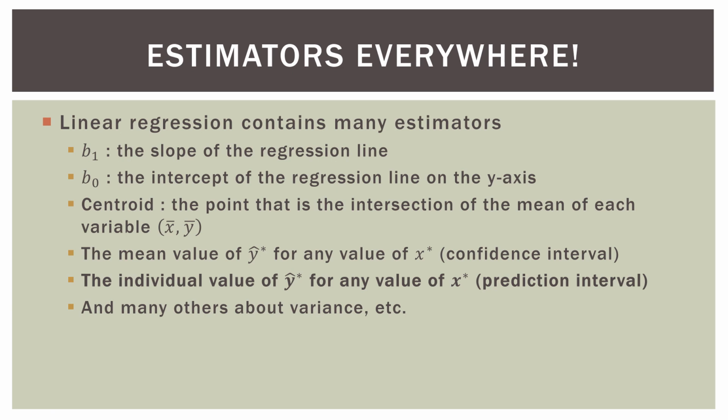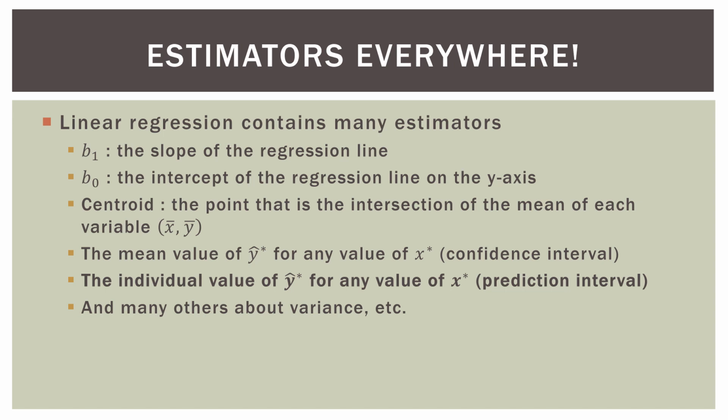As I mentioned in previous videos, we're talking about estimators over many videos. I'm not going to go into each one, but we've talked about the other ones before. We are focusing on the second from the bottom, and that is the estimation or the interval for an individual value of y for a value of x. So in the previous video, we talked about confidence intervals. That's actually the one above it in this list. So confidence interval is about the mean value. Prediction intervals are not about a mean value of y, but about an individual value of y, which in practice might actually be more useful to us.